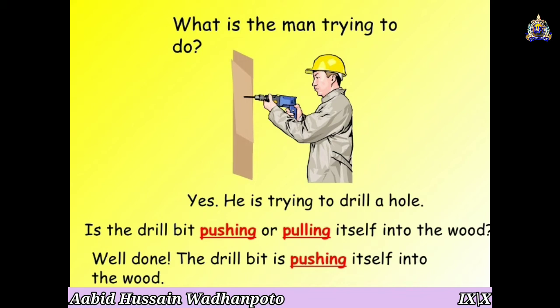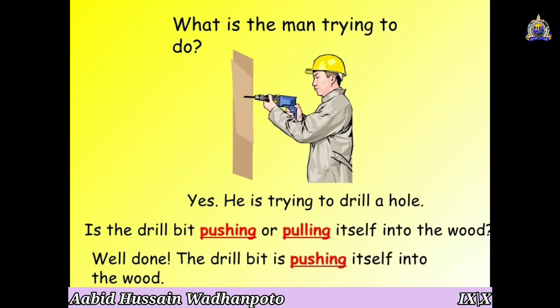So now the question is, is the drill pushing or pulling itself into the wood? Think a second. Good. What is your answer? It's pushing. Good, well done. The drill is pushing itself into the wood.